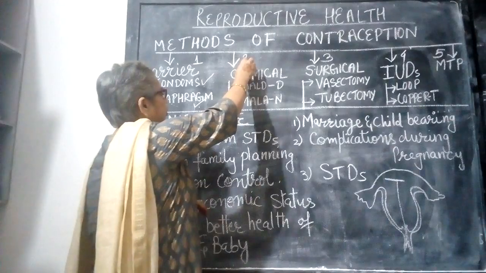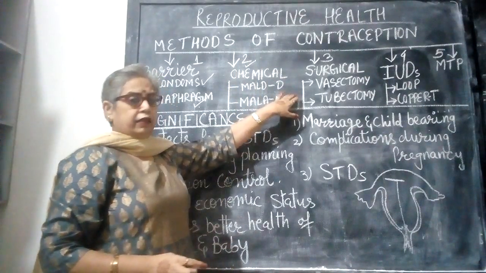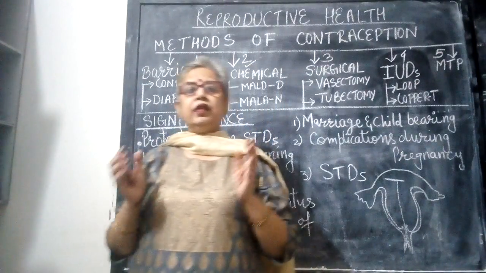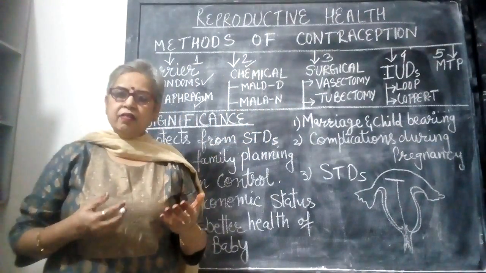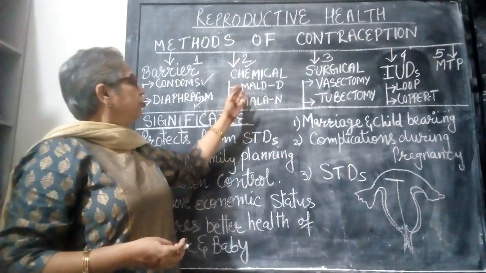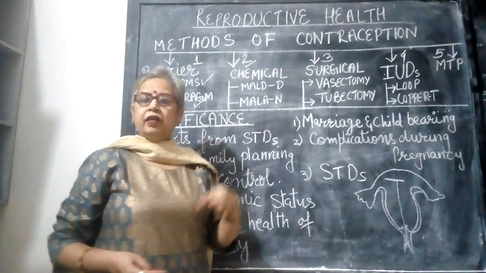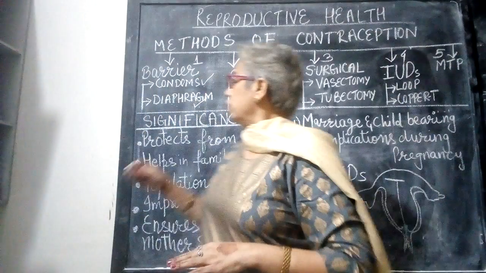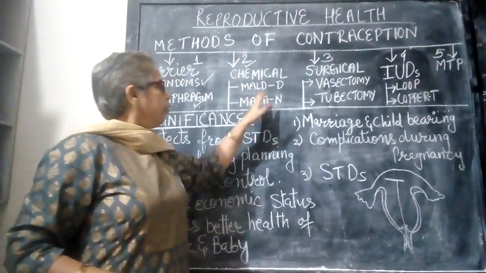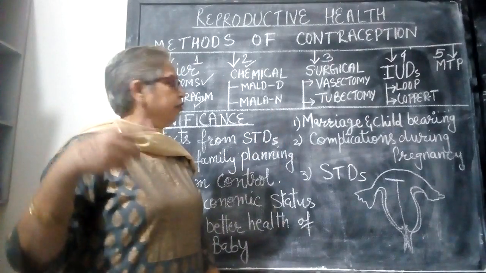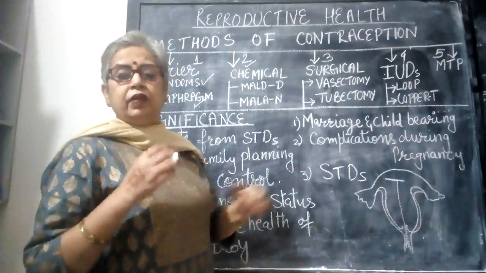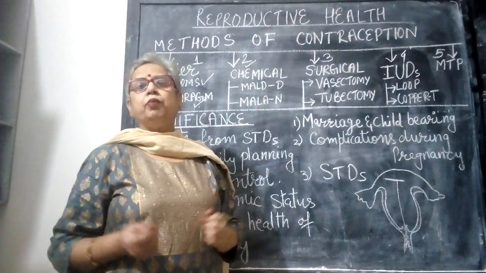So we come to number two. This is the chemical method of contraception, or it is also called the hormonal method. In this method, there are pills. Example, Mala D, Mala N, Saheli, I pill. So the woman has to take these pills regularly. These come day wise, but since these hormonal pills are there, they can have adverse effects on the body.